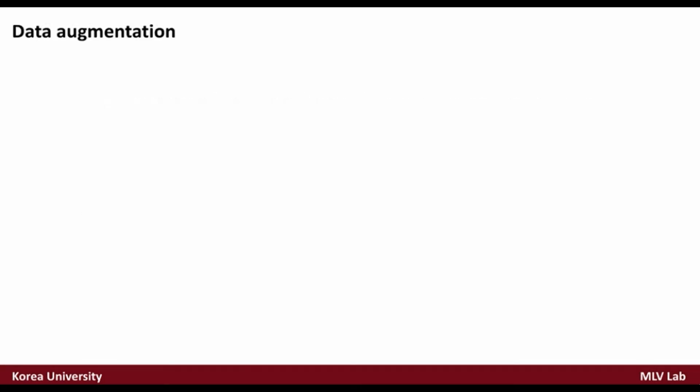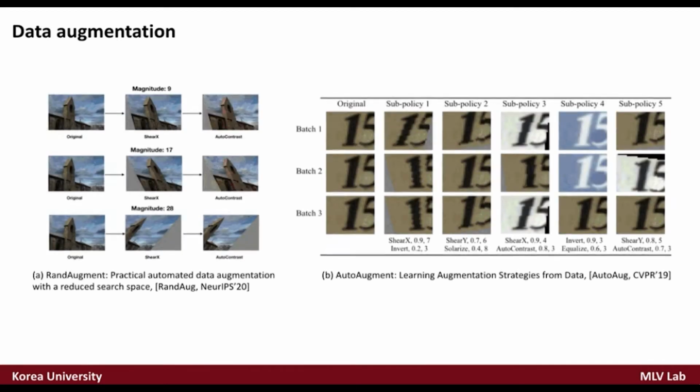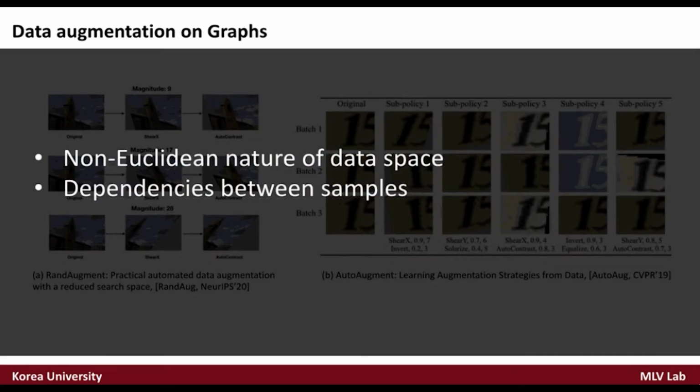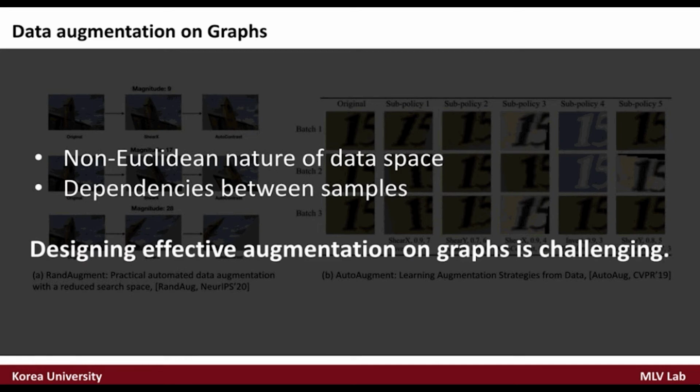Data augmentation is a common approach to improve the generalization ability of models in many domains. In image recognition, it is straightforward to identify operations that generate diverse samples while preserving the semantics, such as rotation, cropping, and small color jittering. However, due to the non-Euclidean nature of data space and dependencies between samples, designing effective augmentation on graphs is challenging.